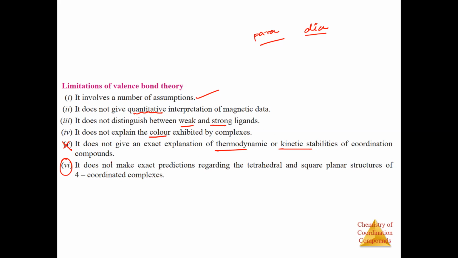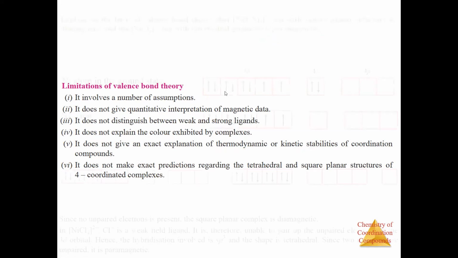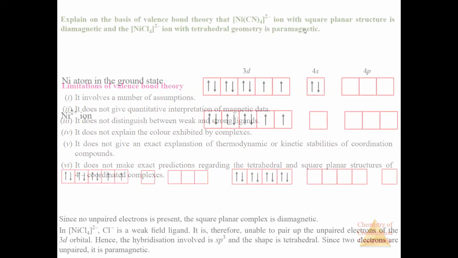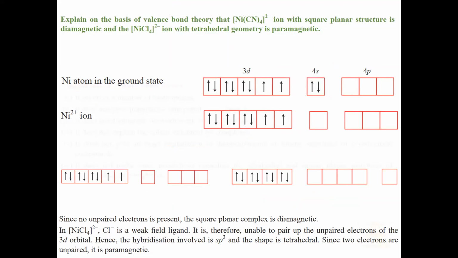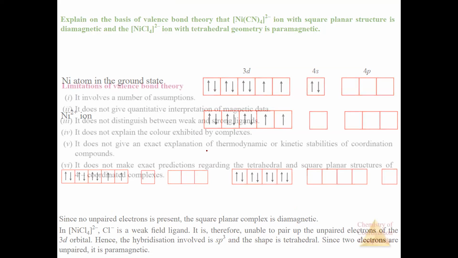The sixth point says that it cannot make exact predictions regarding tetrahedral and square planar structures. As you can see in the previous line, we had to give the information about the geometry, square planar or tetrahedral. Valence bond theory does not tell me whether it is square planar or tetrahedral. It can explain why pairing or no pairing happens. Otherwise, you have to give that information, either the geometry or the magnetic moment. If we have one of those, then only we can say whether it is square planar or tetrahedral. Fine. So these are the limitations.